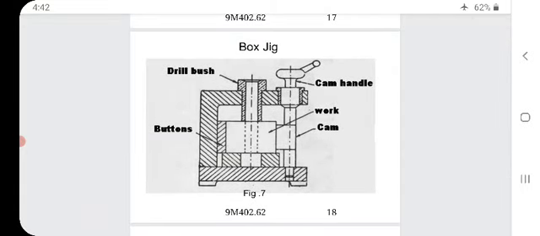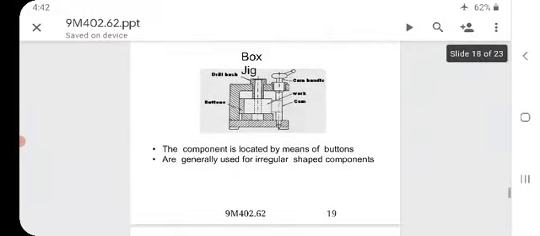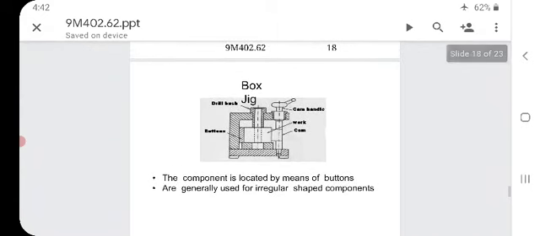The parts are: drill bush, cam handle, work, cam and the buttons. The components located by means of the buttons are generally irregular shaped components.